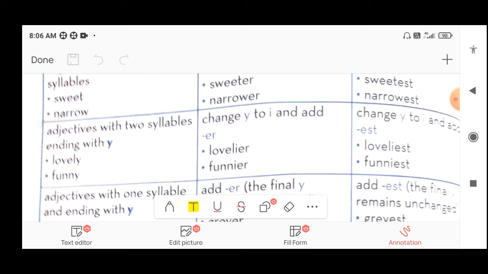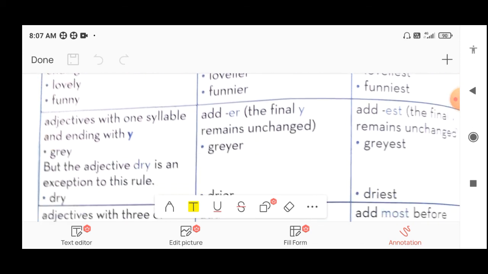And change y and add est. In the same way in the superlative we cut out y and add est, so it becomes the superlative form, loveliest. Same way funny, we cut out y and add ier in the comparative, that is funnier. And in the superlative we cut y and add iest, that is called funniest.